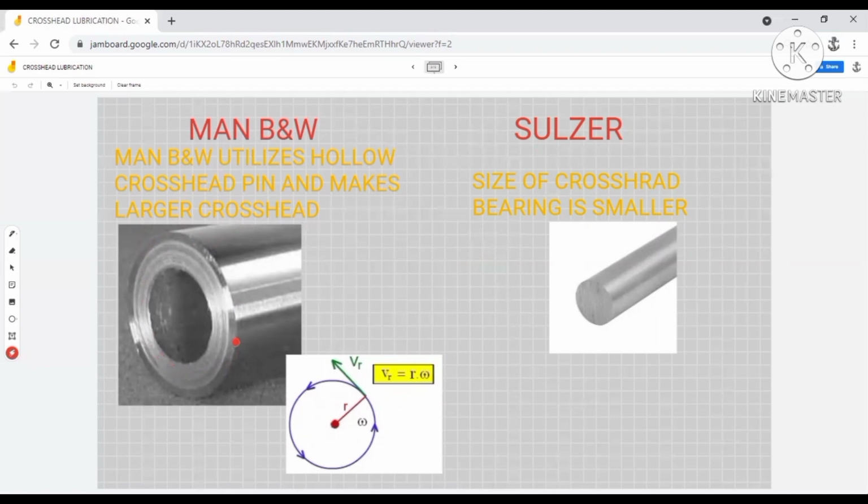What advantage it gets is that if the crosshead bearing is subjected to the same amount of combustion pressure, due to the larger area of the crosshead bearing, the force acting on the crosshead bearing will be much less, because as you all know, pressure equals force by area. So we are increasing the area here by increasing the diameter, and the force on the crosshead bearing becomes much less.